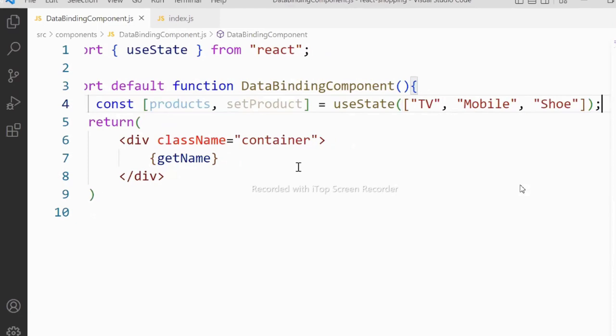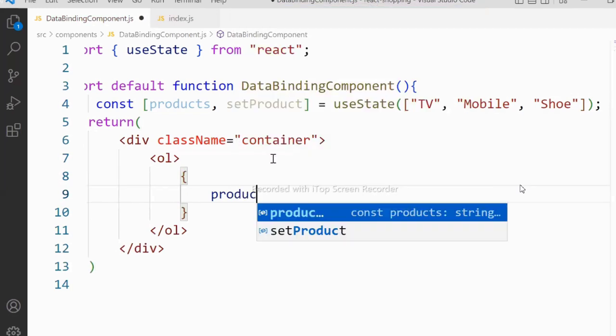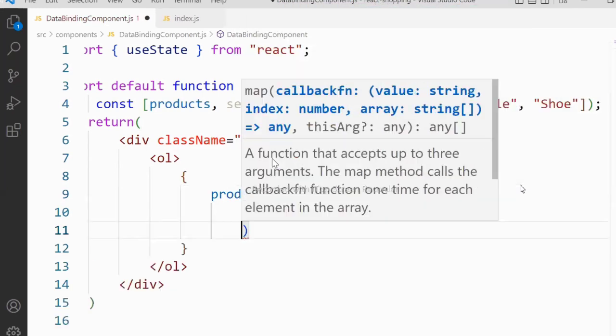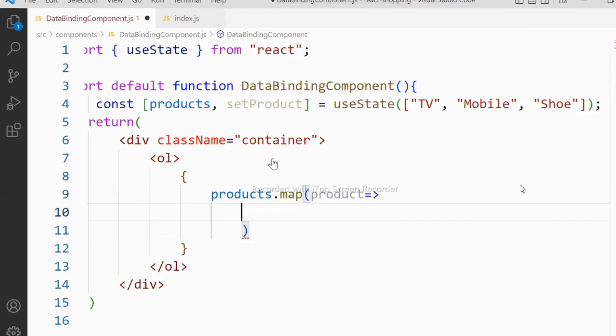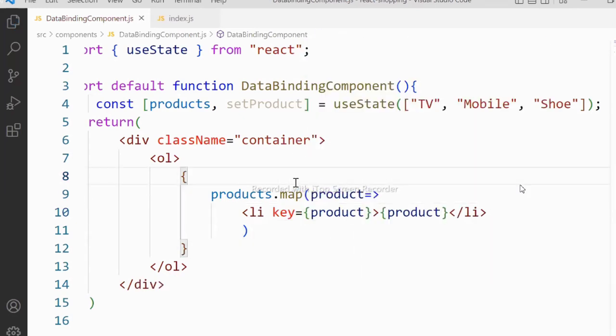Now how can we present this? We use an ordered list with products.map. We read every product and present a list item for it, and we define a key that uses the product. That is the approach we have to follow, right?